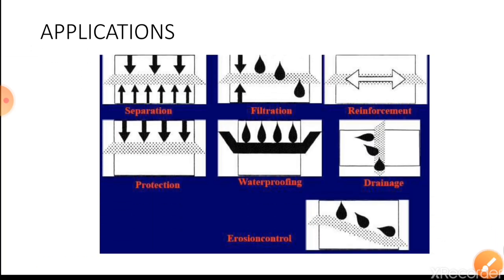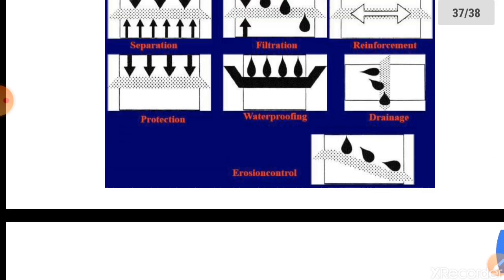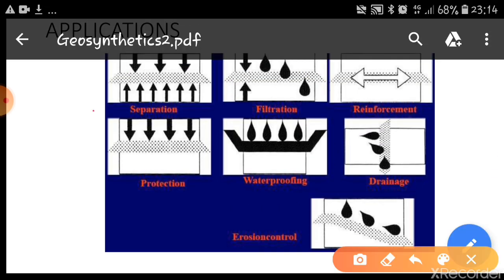Different applications are shown here. It acts as separation, filtration, reinforcement, protection, and is used for waterproofing, drainage, and erosion control. So these are a few of the applications of geosynthetics.